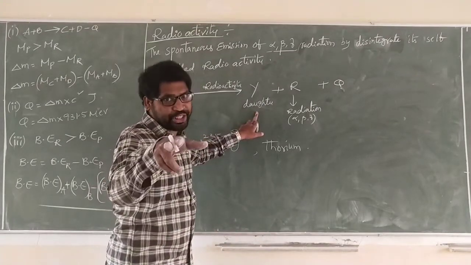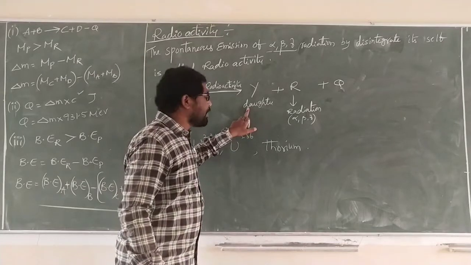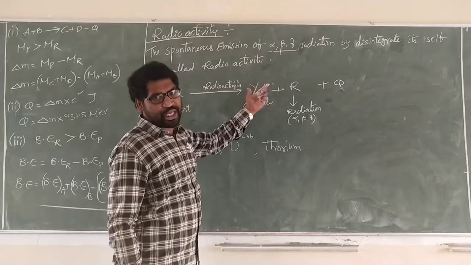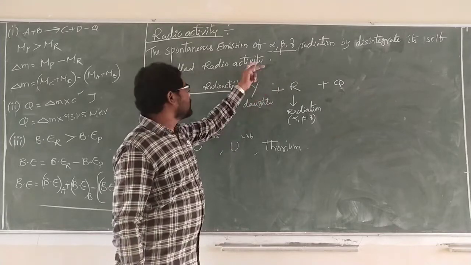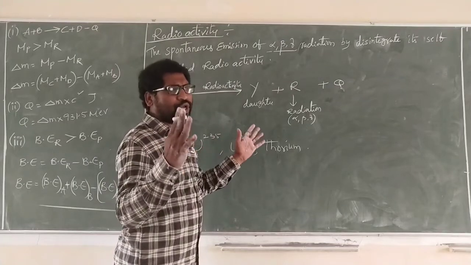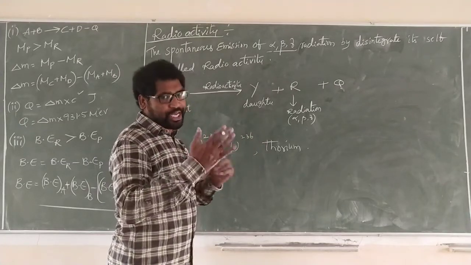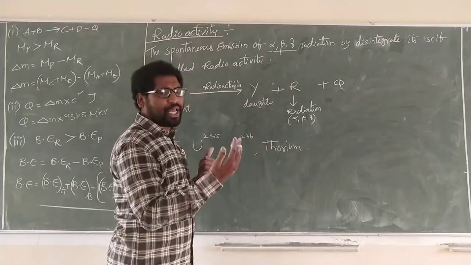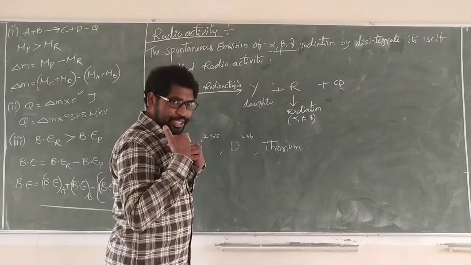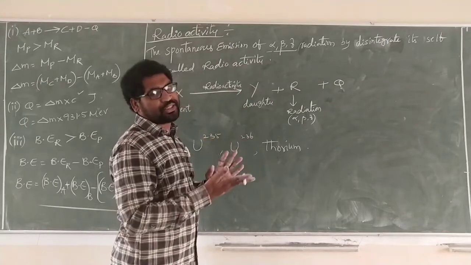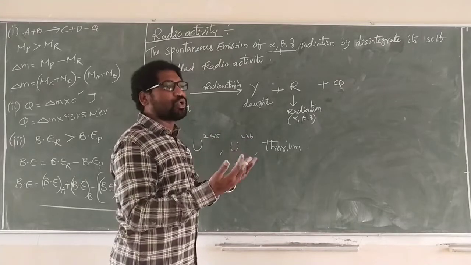How do the atomic number and mass change? When beta rays release, how do the atomic number and mass change? And for gamma rays, how do they change? In the same way, we have to discuss the decays: before emission of alpha, beta, gamma, how the parent is converted to a daughter and how the changes are.